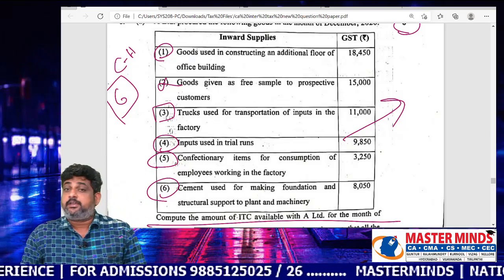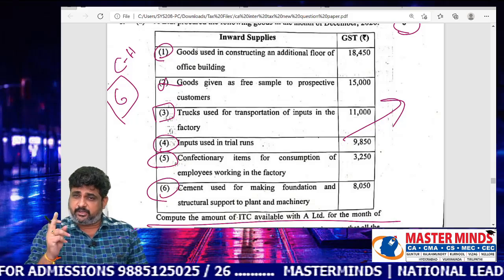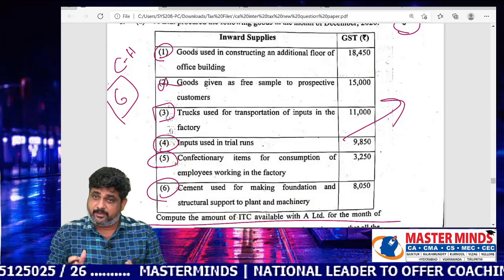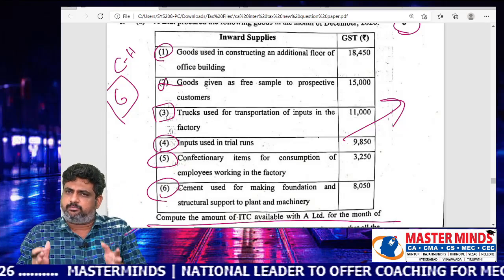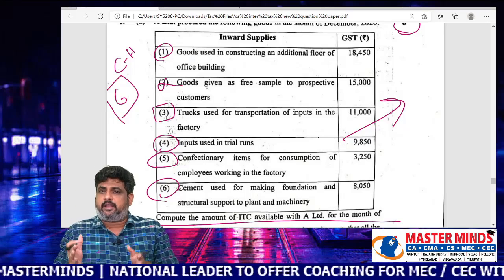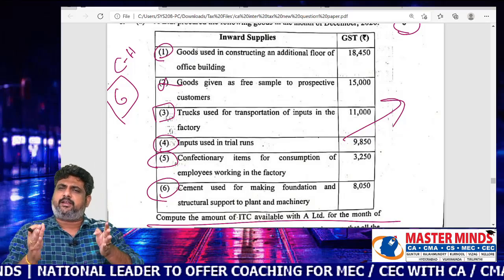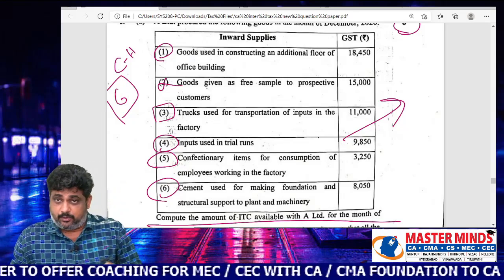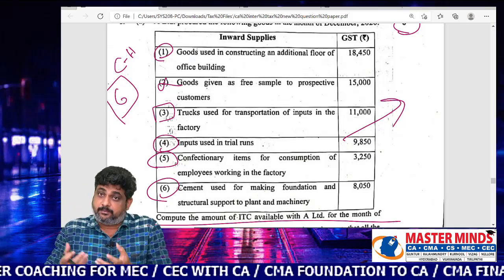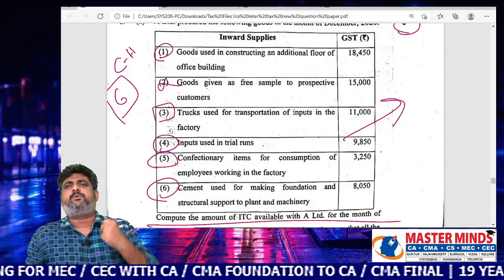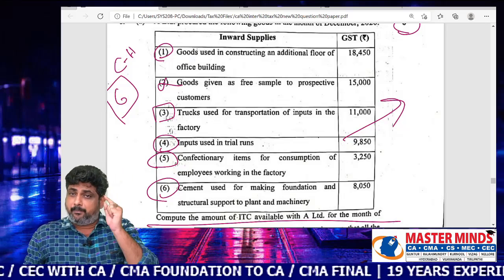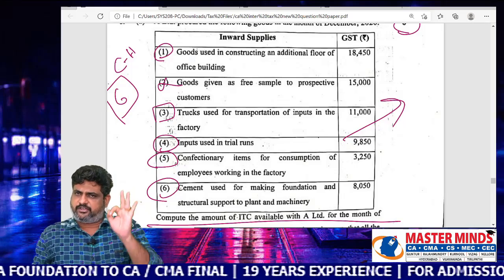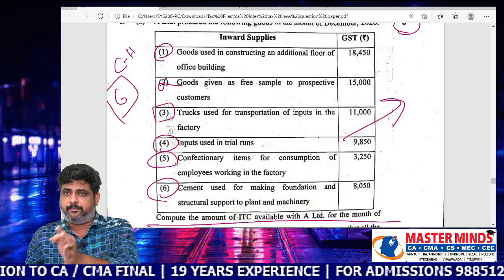That's why many times I told you that please do classroom discussion problems, assignment problems, and additional problems for self-practice. If you are able to do that, definitely you can get, apart from choice, one question maybe, because even though Masterminds is the pioneer one, sometimes we may not be able to grab 100% from our material. But many times I told you that almost 95% of the question paper will be from the material only.